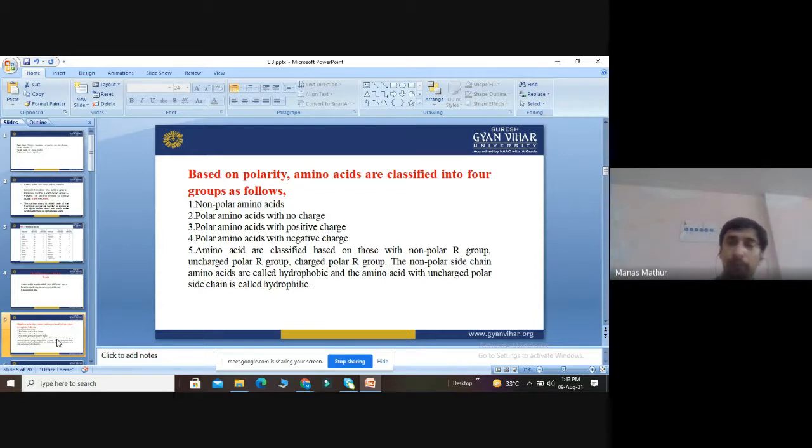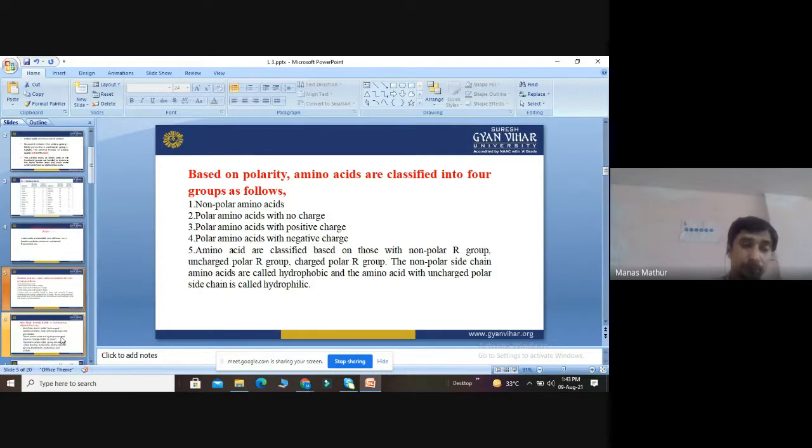Hydrophobic means which cannot dissolve in water, and hydrophilic means which can easily dissolve in water. Based on that, there are these four kinds of amino acids: non-polar amino acids, polar amino acids with no charge, polar amino acids with positive charge, and polar amino acids with negative charge. These are the four categories of amino acids.